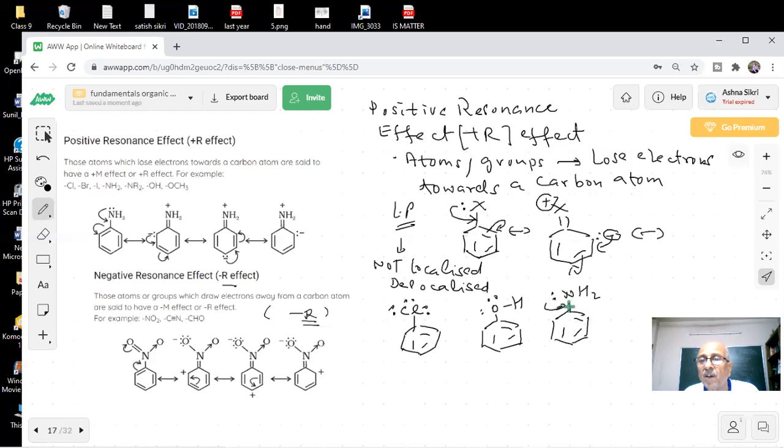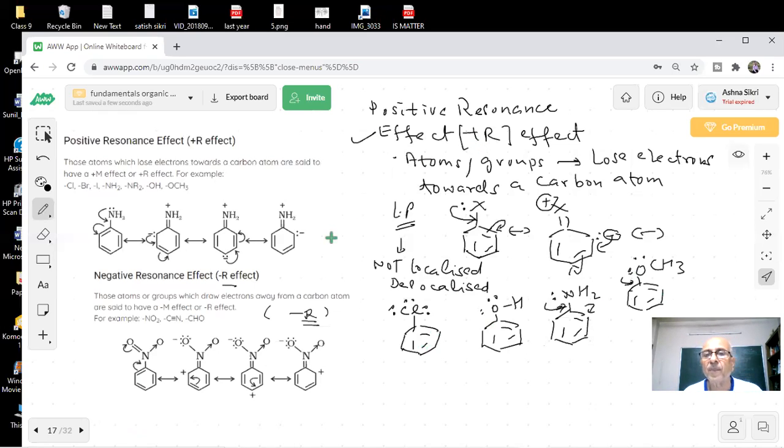This you can see. You have OCH3 groups. So what is happening in all these groups? You can see that there are groups, atoms or substituents which have lone pairs of electrons. If they are attached to the benzene ring, they can donate these electrons, students. You can see there's a conjugated system, single, double, single, double. So all these are examples of plus R effect.